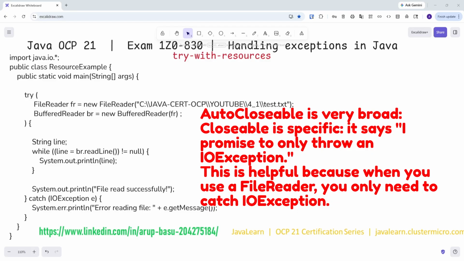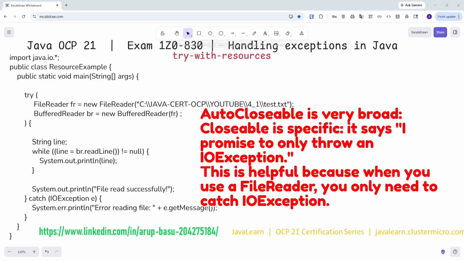So AutoCloseable is very broad. It says I might throw any kind of checked exception, and Closeable is specific. It says I promise to only throw IOException. This is helpful because when you use a file reader, you only need to catch IOException. So you are not forced to catch a generic Exception, which is generally considered bad practice.